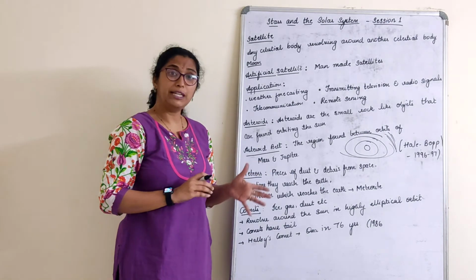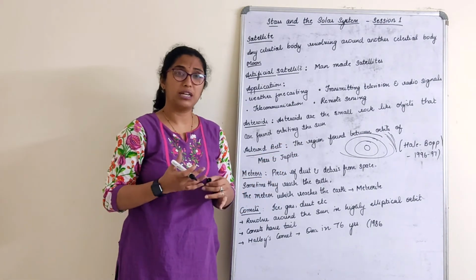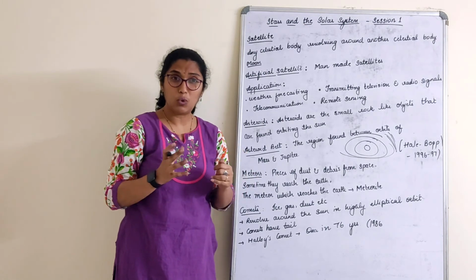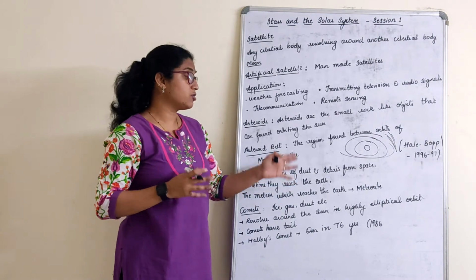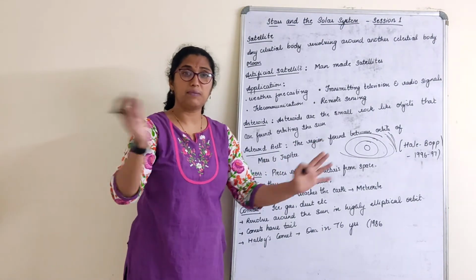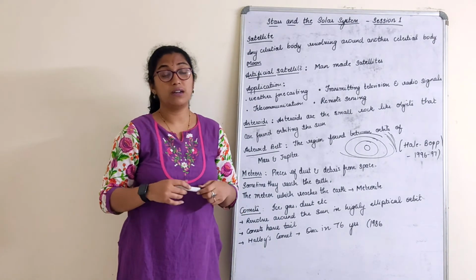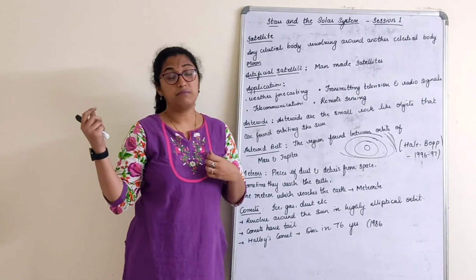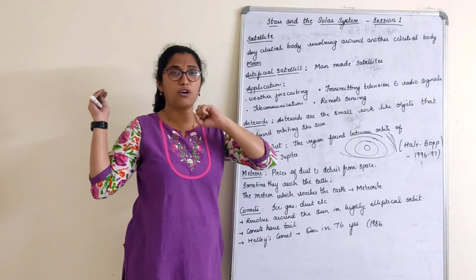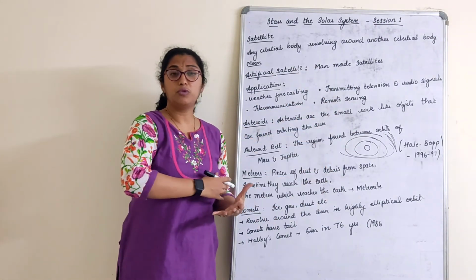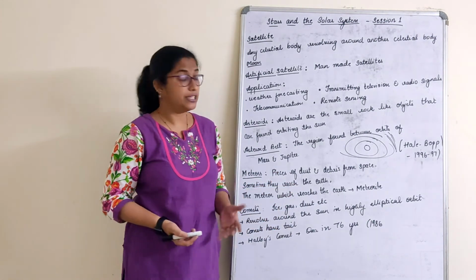Meteors. Meteors are again pieces of dust and debris from space. What is debris? Waste particles, stones, it could be anything, right? These pieces of dust and debris keep moving about here and there in space. You must have observed in some movies, a spacecraft is going, and suddenly a big chunk of rock comes and hits it, moving it from its orbit. That is nothing but a meteor.